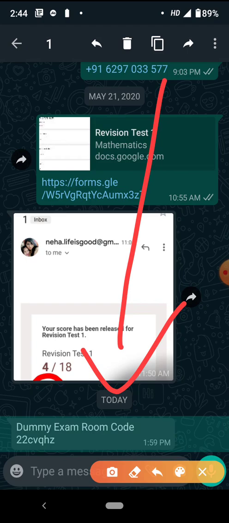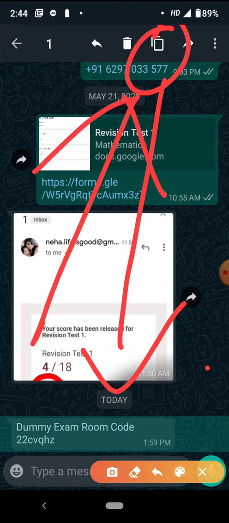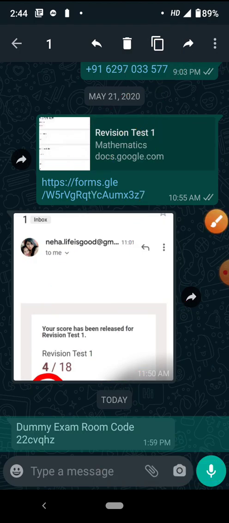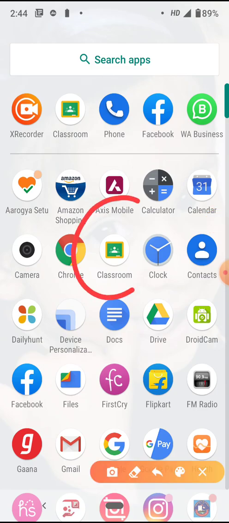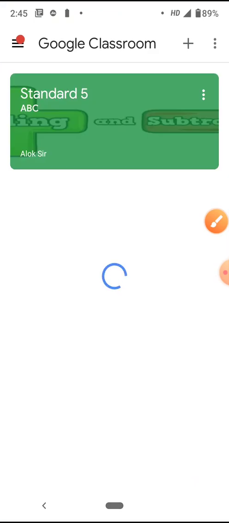For those people who are technically smart, they can just copy the code from the screen, and those who cannot do that can simply note it down on a piece of paper. And after you have copied the code, what we need to do is enter the Google Classroom, and your classroom is going to be here.